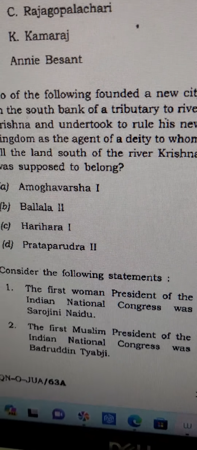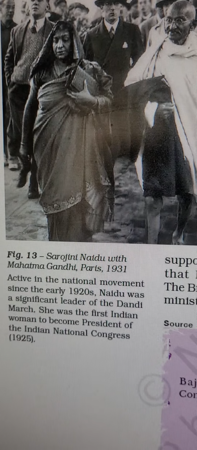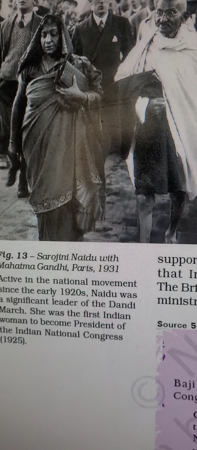So this is the NCERT book, guys. Our Past, I think it's class 10th NCERT or 9th NCERT book. Our Past 2. And in that you can see this Sarojini Naidu with Mahatma Gandhi, Paris 1931. Active in the national movement since early 1920s, Naidu was significant leader of the Dandi March. She was the first Indian women president.